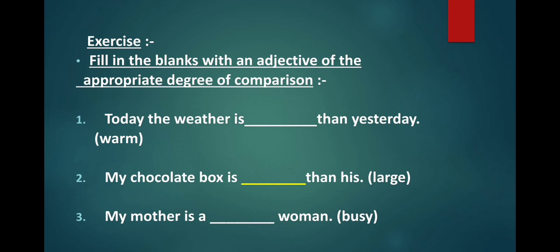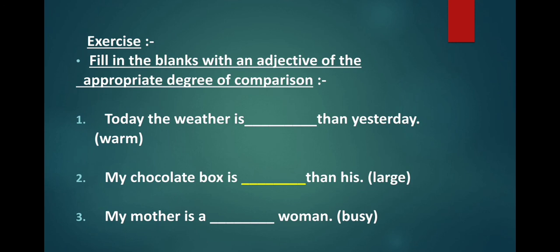Let's see the second one. My chocolate box is dash than his. So here, which correct form of adjective are we going to fill in the given blank? First of all, we'll see what we are comparing here. We are comparing my chocolate box with his chocolate box. So we are comparing two things, so I need to use the comparative degree. And how do we form the comparative degree from large? It ends with an E, so we need to add R. So it will become larger. So my chocolate box is larger than his.